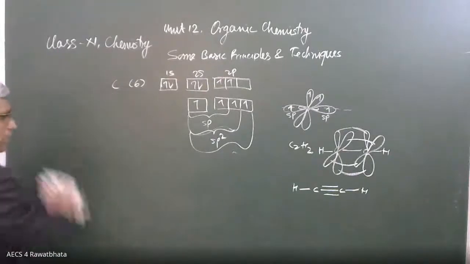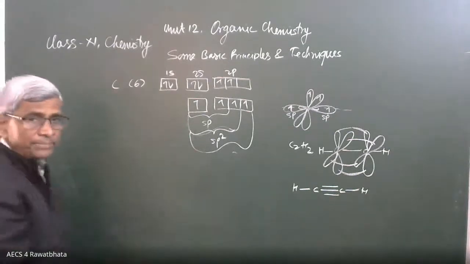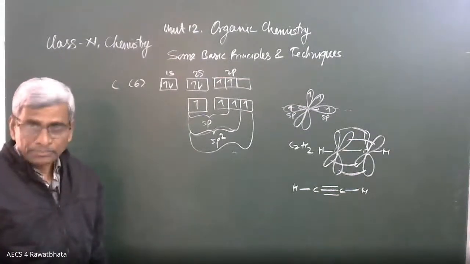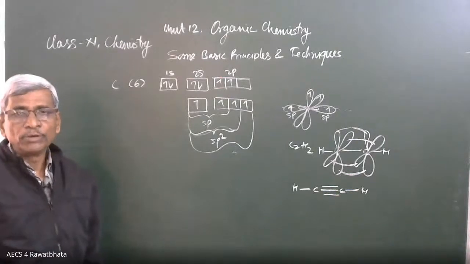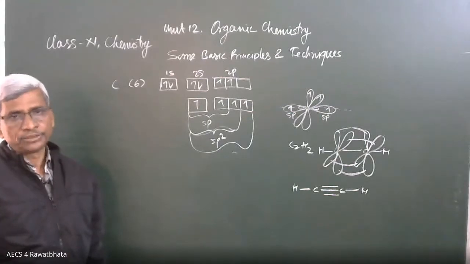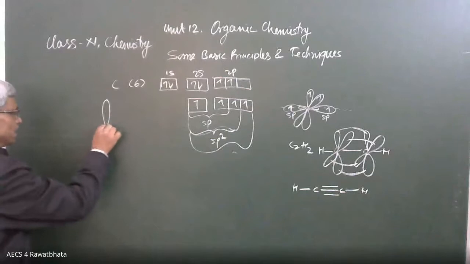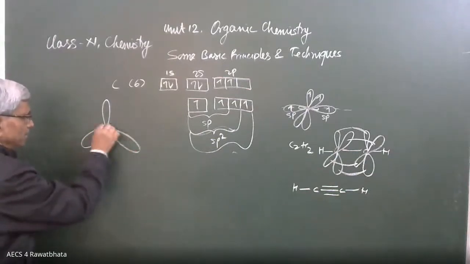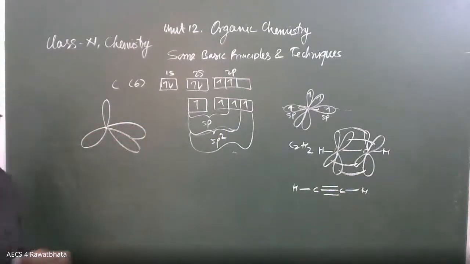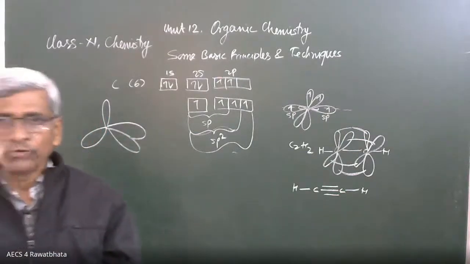The third type of hybridization is sp3, where 1s and all 3p orbitals are involved in mixing and going to form 4 hybrid orbitals. No p orbital is left unhybridized. All these 4 hybrid orbitals are present like this. Here it is. They are directed towards 4 directions, 4 corners of a regular tetrahedron.